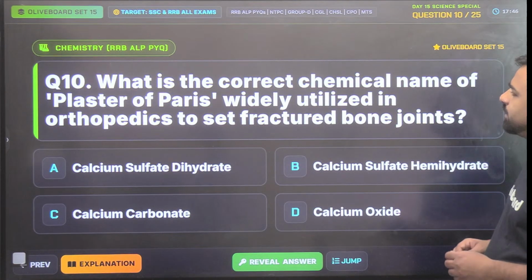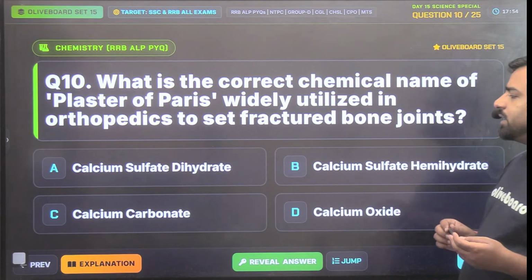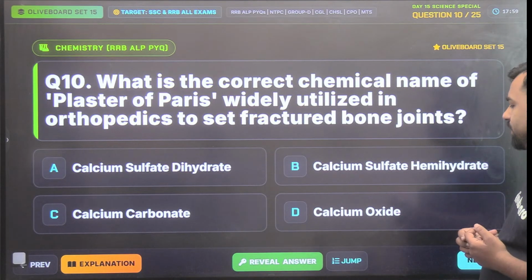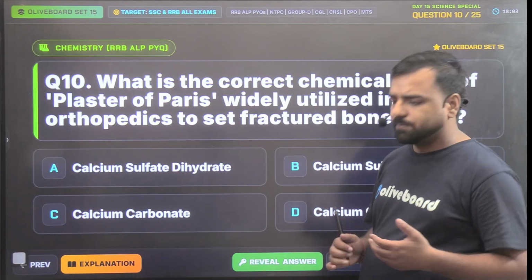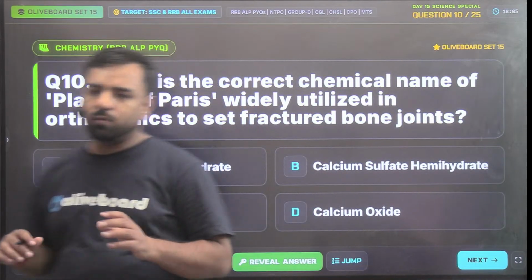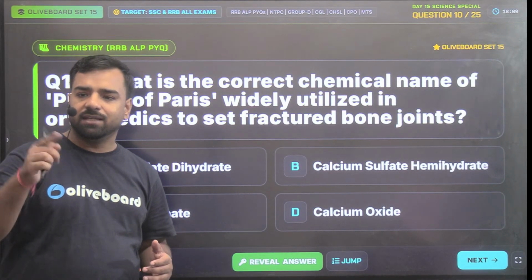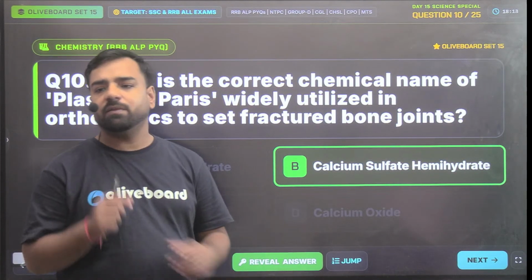What is the correct chemical name of plaster of Paris, widely used in orthopedics to set fractured bone joints? So is it calcium sulfate dihydrate, calcium sulfate hemihydrate, calcium carbonate, or calcium oxide? So guys, we are aware of this formula. We have already discussed it 2 or 3 times before. It's CaSO4 dot half H2O, and half stands for hemi. So you are correct, Utkarsh. Calcium sulfate hemihydrate, that is option number B, will be the correct answer.